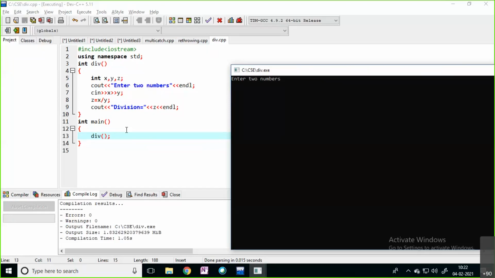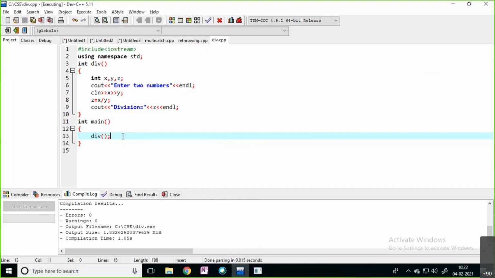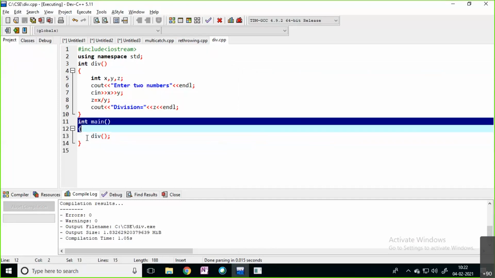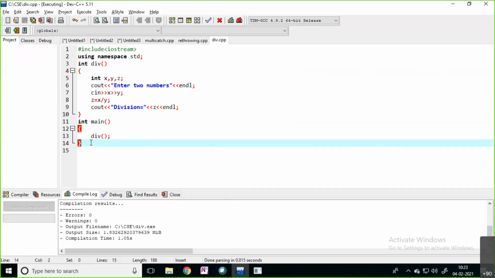If I give the work, then only he will give the return, right? He will give the output. I'm just saying, just collect the money, then only he will collect the money. The same thing here also. If you are calling that particular function, then only the function is going to execute. Without calling that function, how is the function going to execute? This main function also is called by the compiler. Compiler is responsible to call the main function.